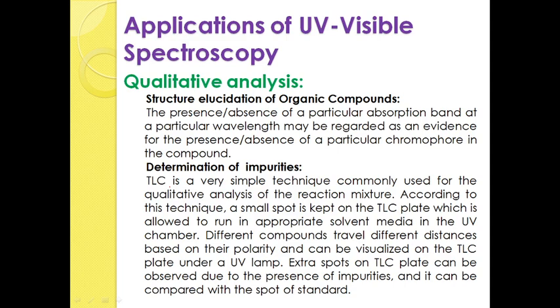A pure compound consists of only one spot. If you are getting other spots in addition to the compound spot, those extra spots are known as impurities. By that you can find out that the compound is an impure compound.